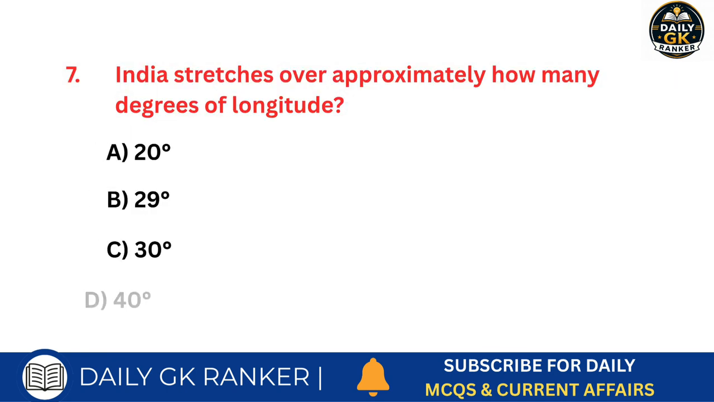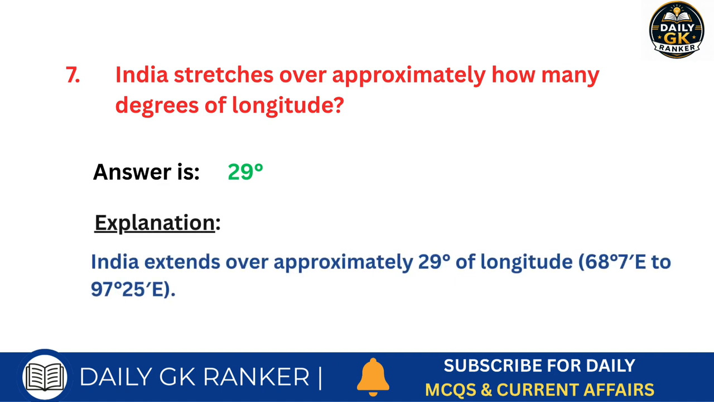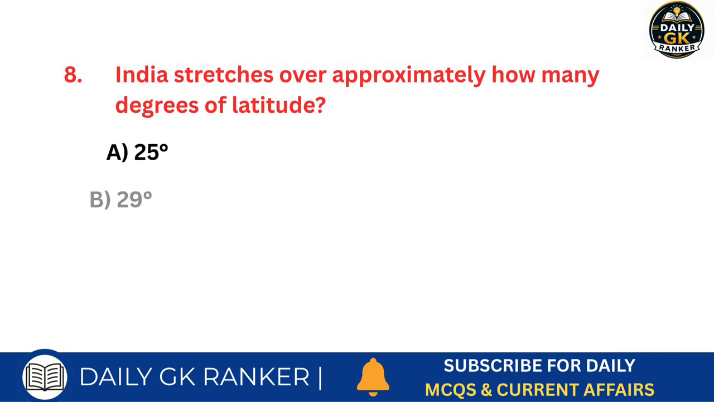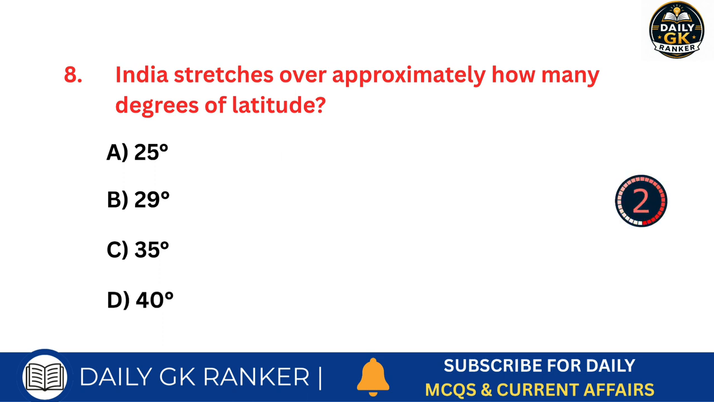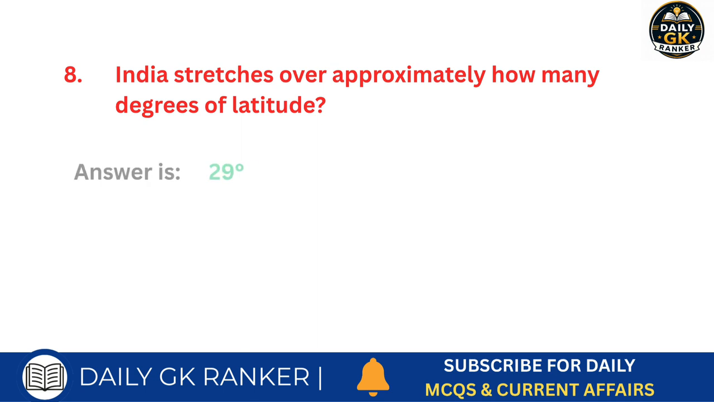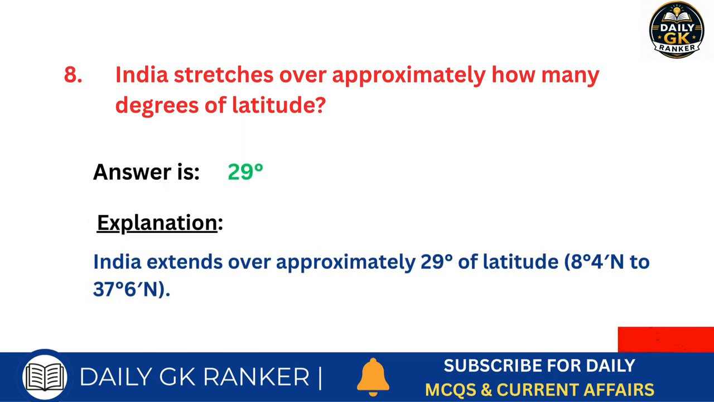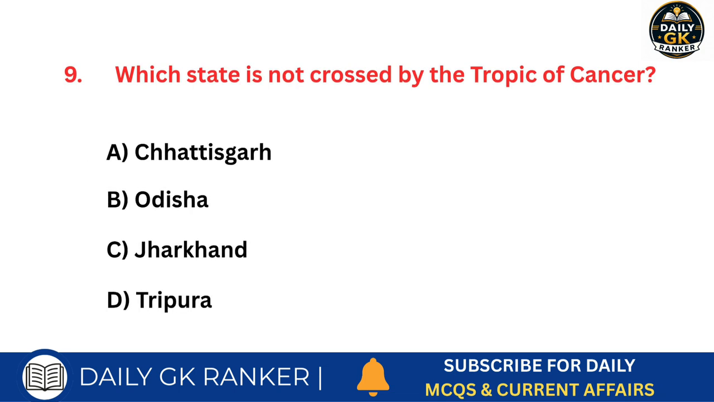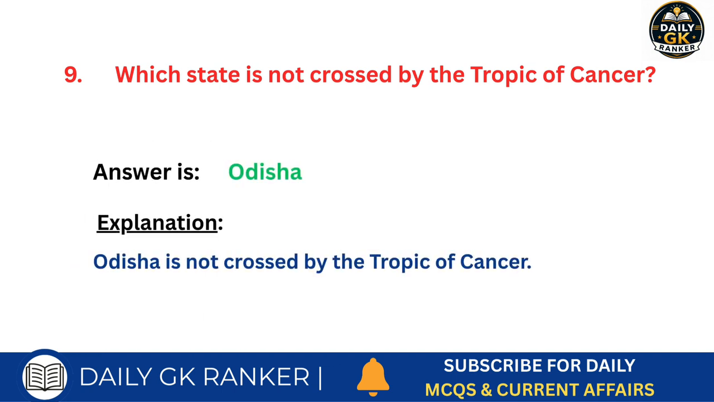India stretches over approximately how many degrees of longitude? Answer is 29 degrees. India stretches over approximately how many degrees of latitude? Answer is 29 degrees. Which state is not crossed by the Tropic of Cancer? Answer is Odisha.